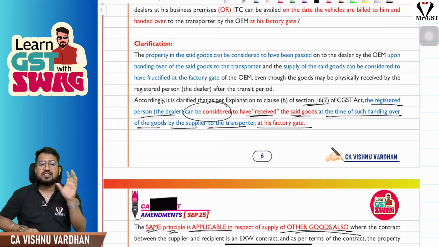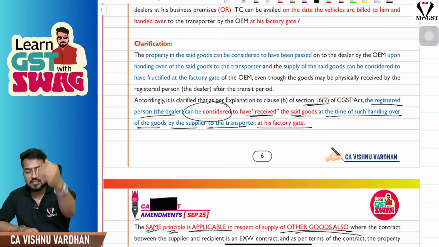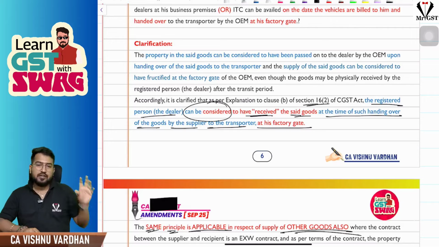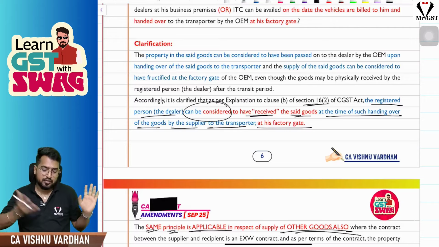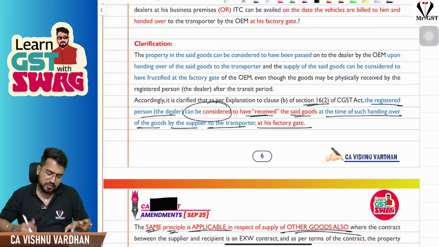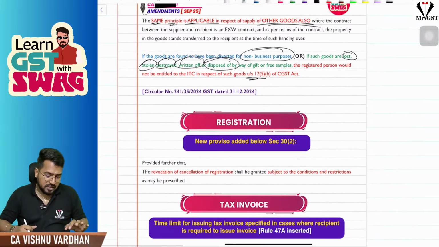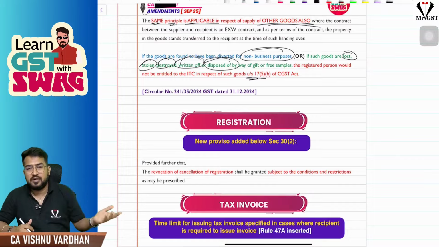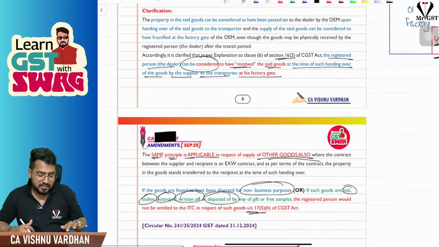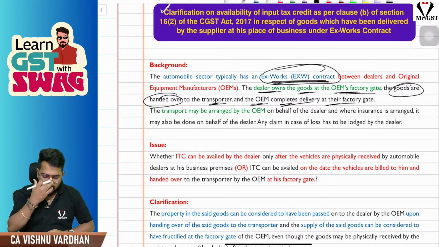Okay, that means received the goods in the sense, technically it need not come to your business premises physically. If you are receiving it at a factory gate, it is as good as you have received. That is what they are clarifying. And this is equally applicable for other goods also. Such a wonderful clarification for people dealing with these types of goods, where they are buying the goods on ex-factory basis, or you can say ex-works contract.